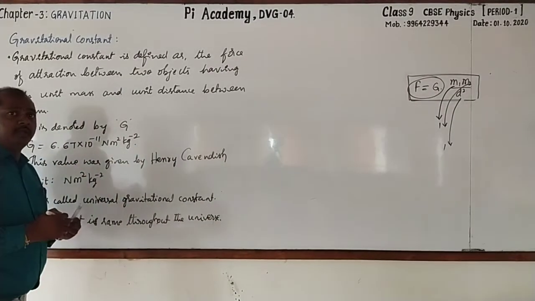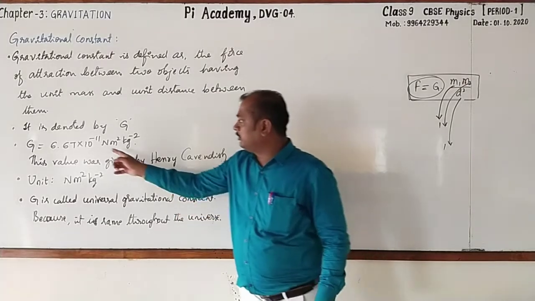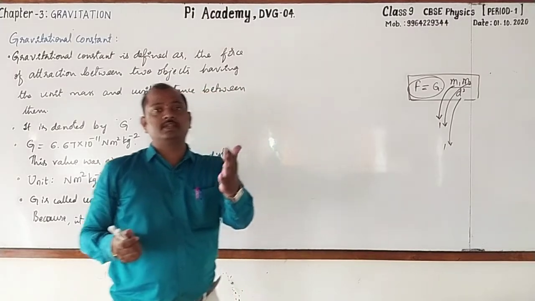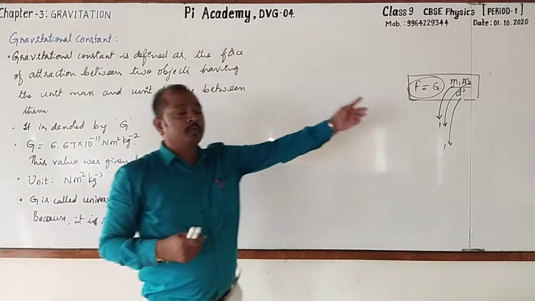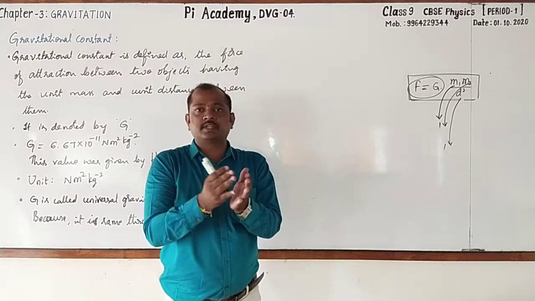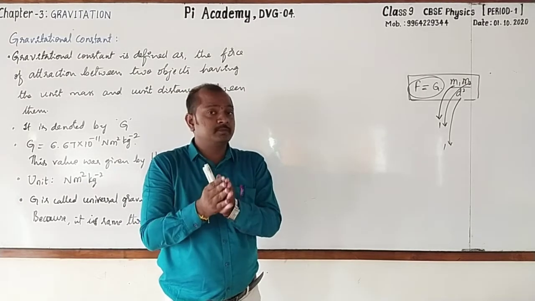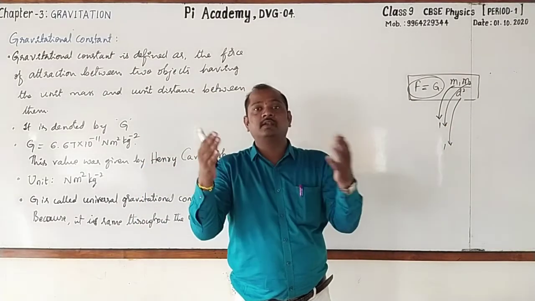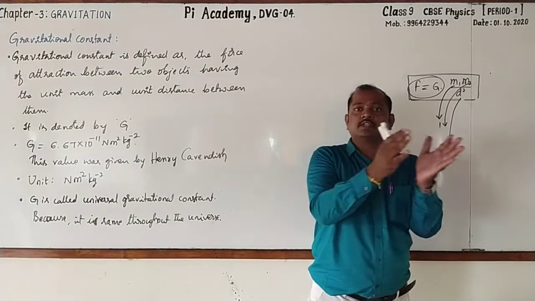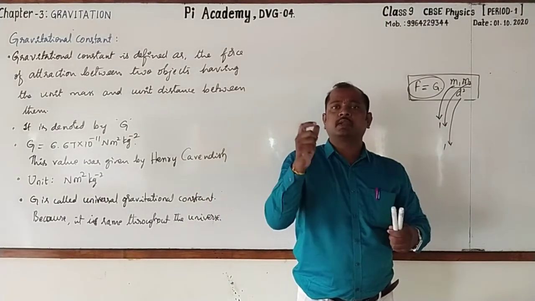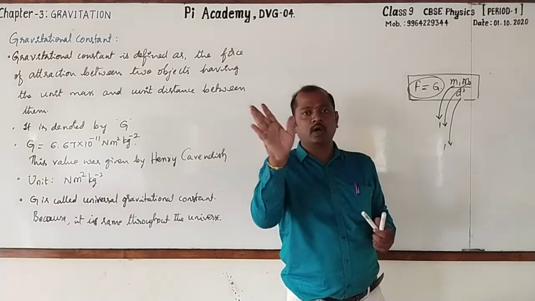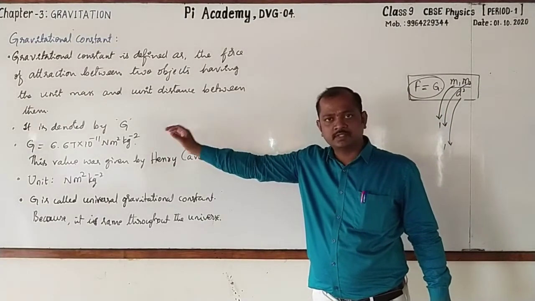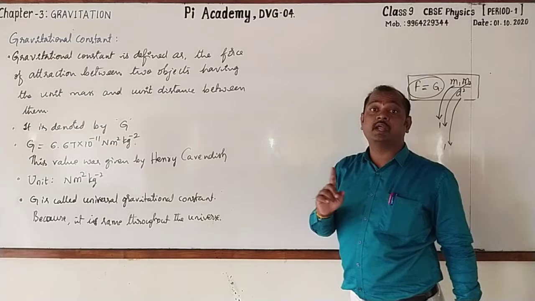Followed. So you have to take the same value, that is G is equal to 6.67 into 10 raised to the power minus 11 Newton meter square kg to the power minus 2. When the force acting between an object and the earth is being calculated, when the force is acting between earth and the moon, then sun and any other planet, from one galaxy to another galaxy, whatever it is, when you are calculating this force of attraction between two objects in the universe, we take this gravitational constant value as it is. That is why it is called universal gravitational constant.